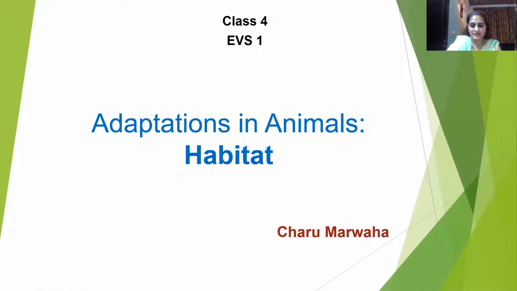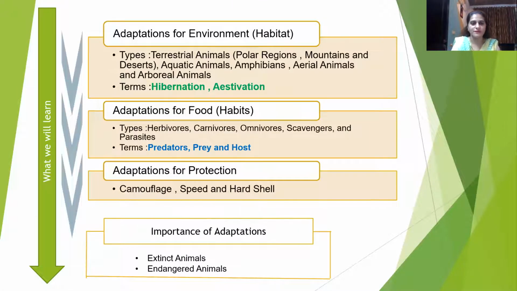So adaptations in animals. Here we will be covering adaptations in animals depending upon the different environment. Environment is the surroundings where an organism lives. So we will be studying terrestrial animals, aquatic animals, amphibians, aerial animals, and arboreal animals. And special terms which we will take up today are hibernation and estivation. Then we will be studying adaptations for food in herbivores, carnivores, omnivores, scavengers, parasite, and we will take up important terms: predators, prey, and host.